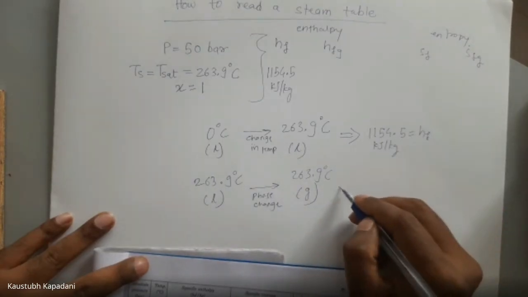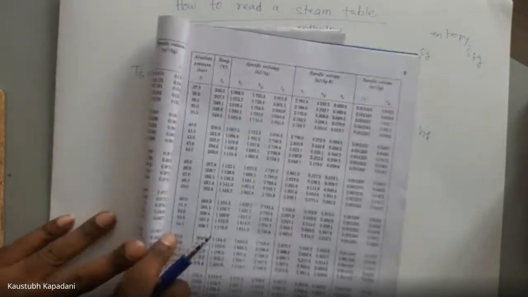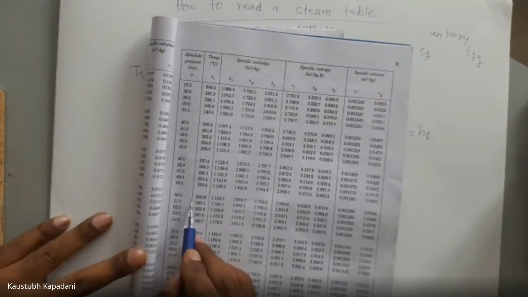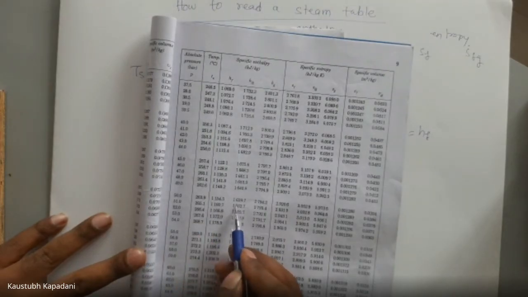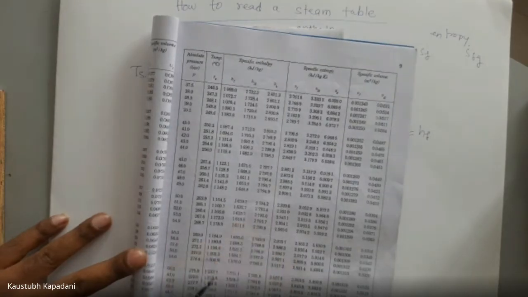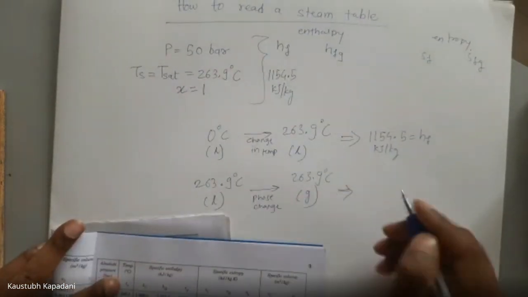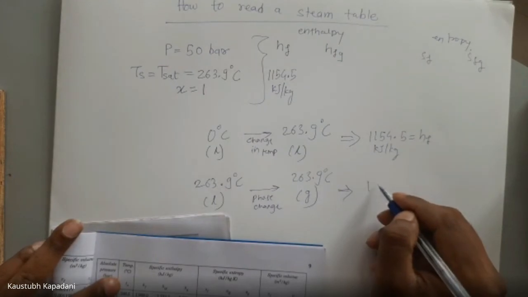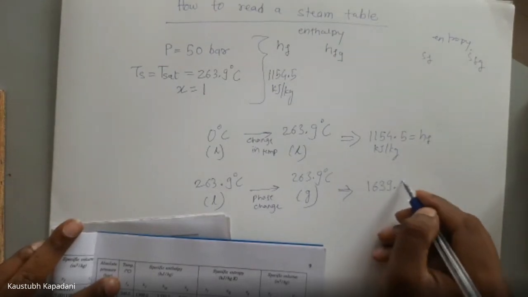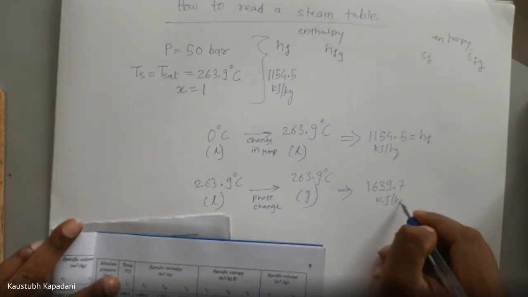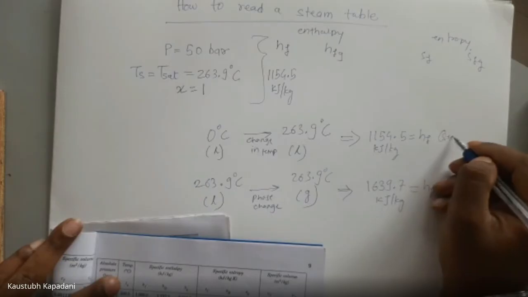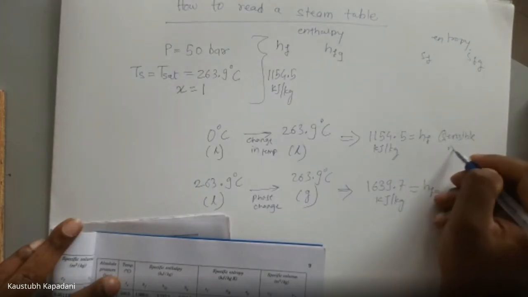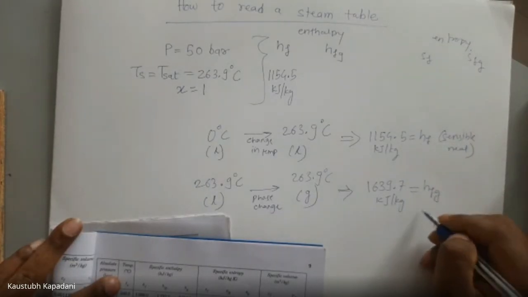On the steam table, we have to read that value. At 50 bar, at 263.9 saturation temperature, we have to provide 1639.7 kilojoule per kg to change the phase. This is latent heat. Okay, this is sensible heat and this is latent heat.